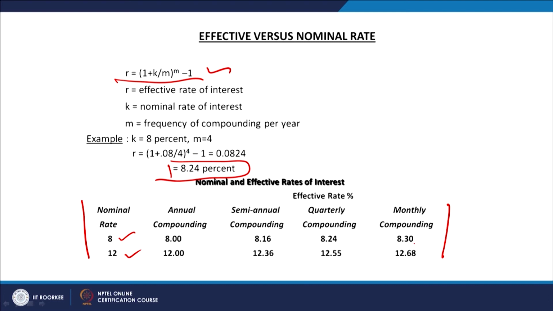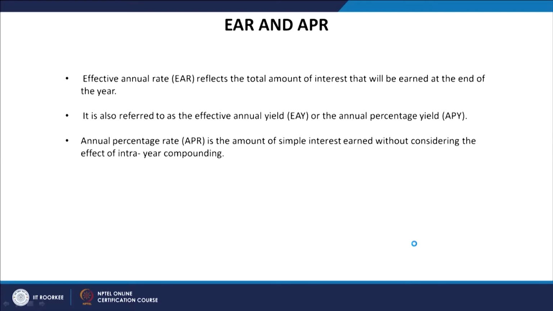So you can understand the magic of compounding. You can understand the power of compounding here. The moment the number of compounding periods, or the times of compounding, increases, the effective rate of interest increases at the same pace. So when we talk about effective earnings, there is the effective annual rate, EAR, and the annual percentage rate, APR.